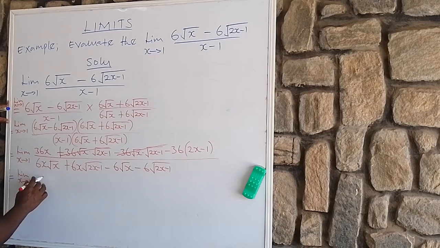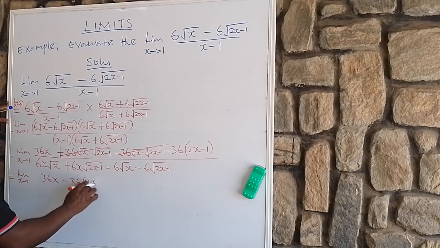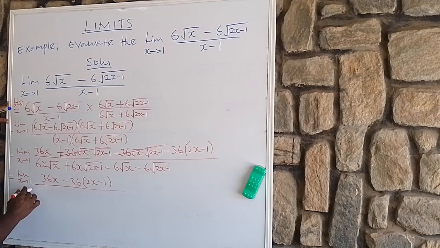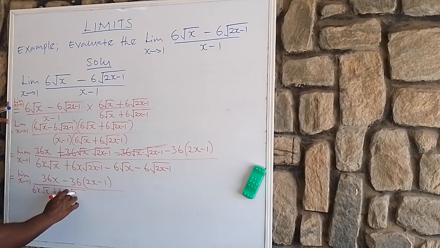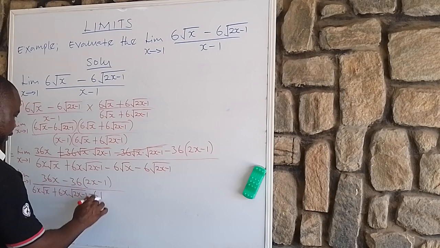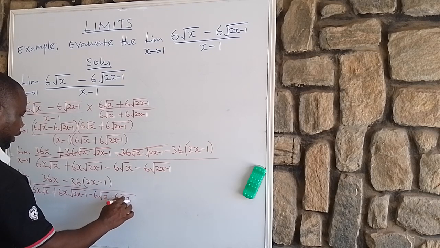So here will now be 36x, we're left with 36x minus 36 open bracket 2x minus 1, all over 6x root x plus 6x root 2x minus 1 minus 6 root x minus 6 root 2x minus 1.